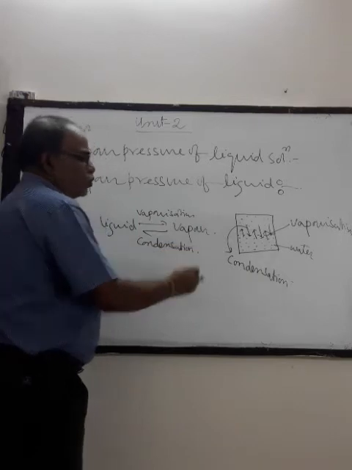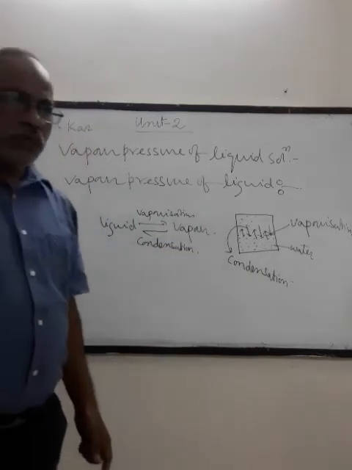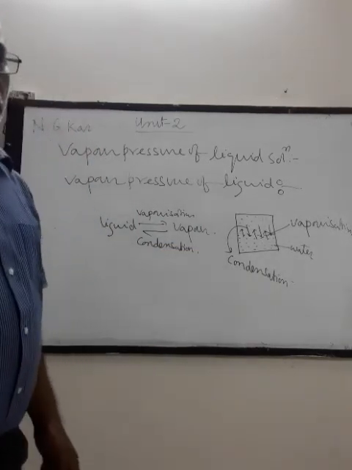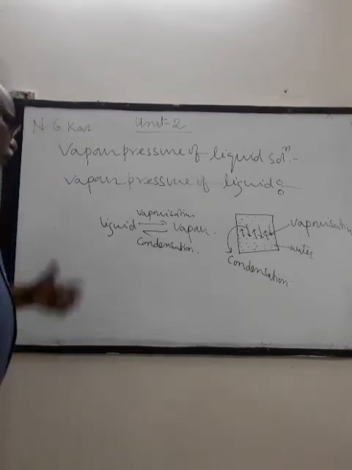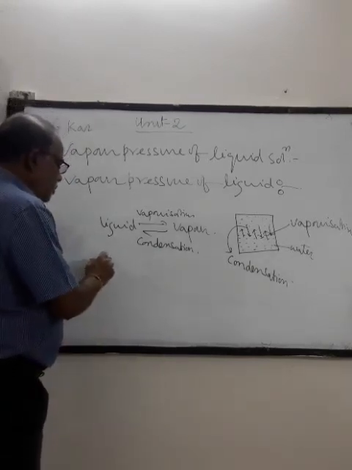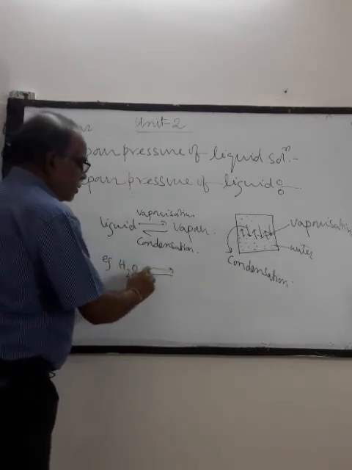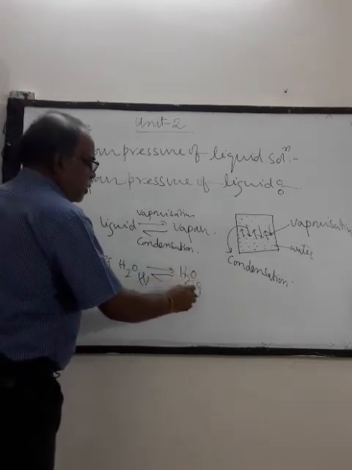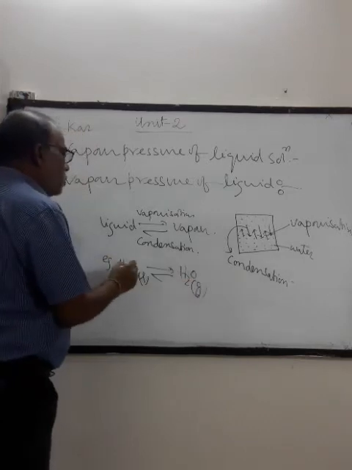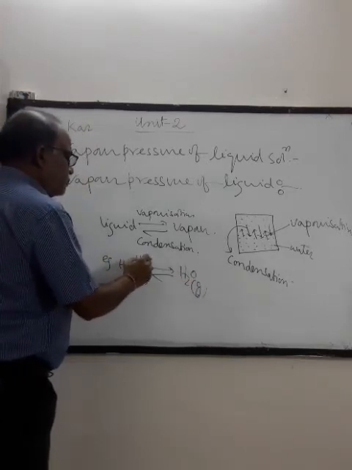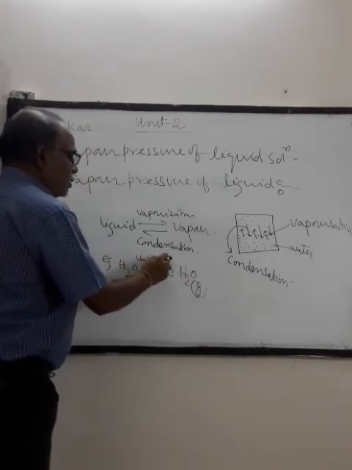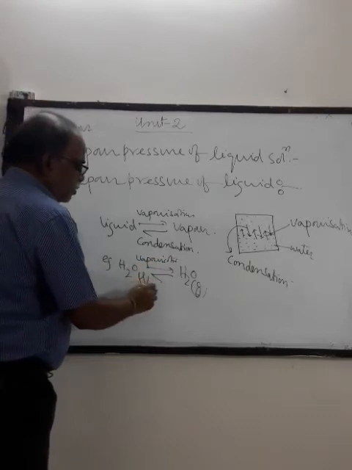So two processes are going on simultaneously, but in the opposite direction. Say if we take water, then liquid water is converted to water vapor. The first process is called vaporization, and the second one is called condensation.